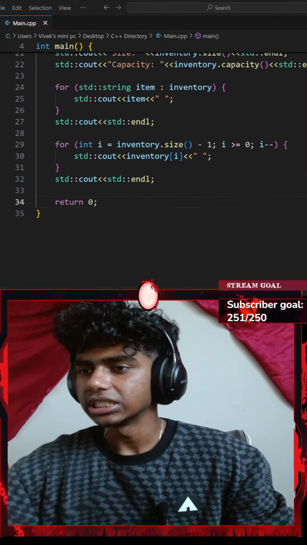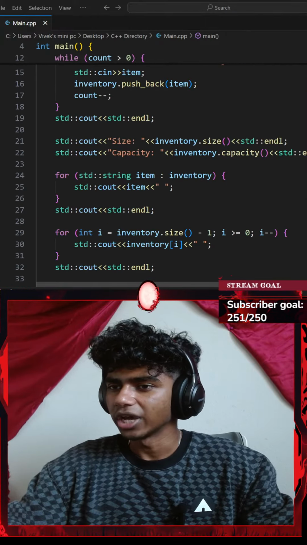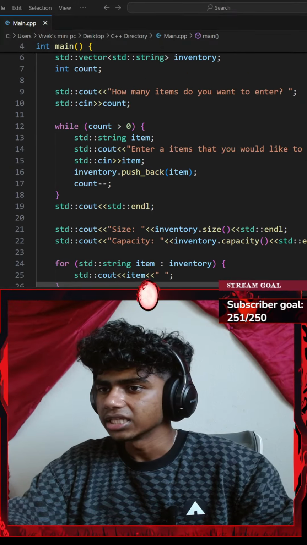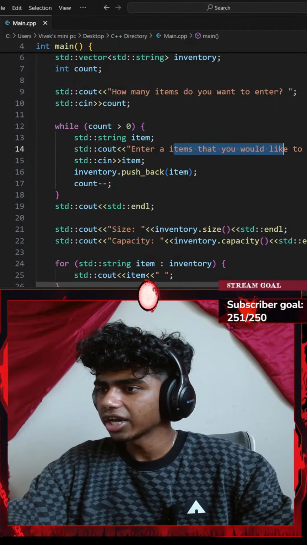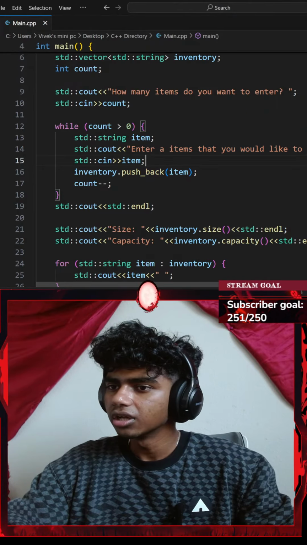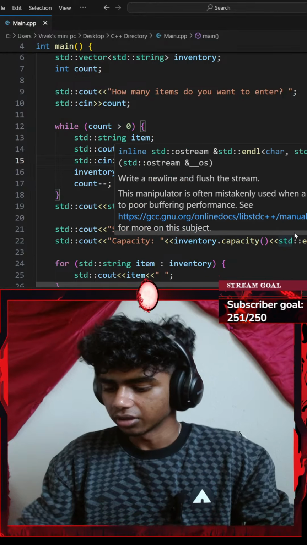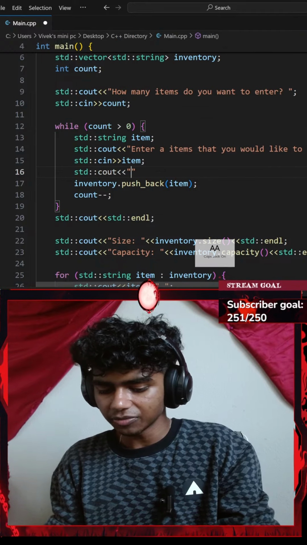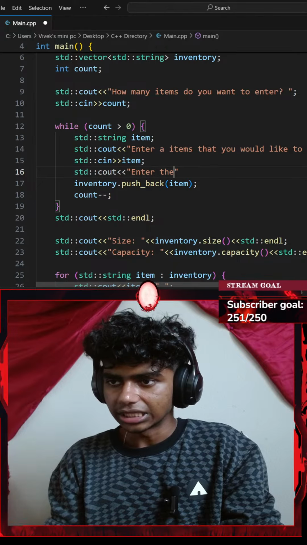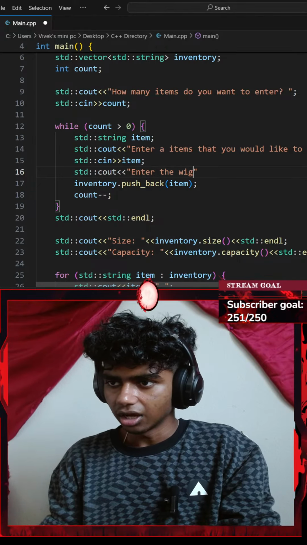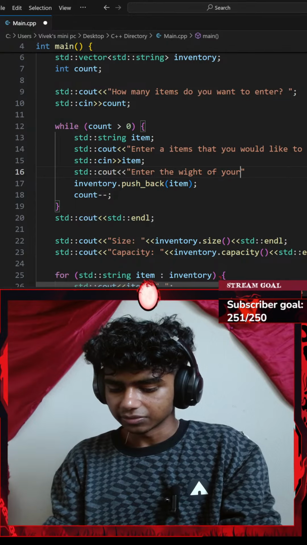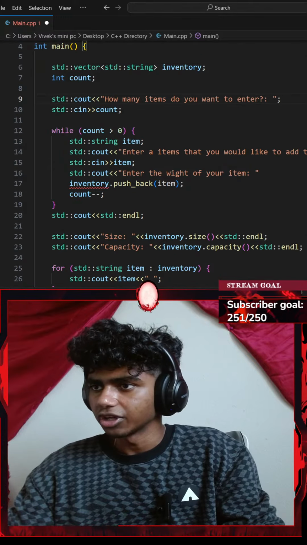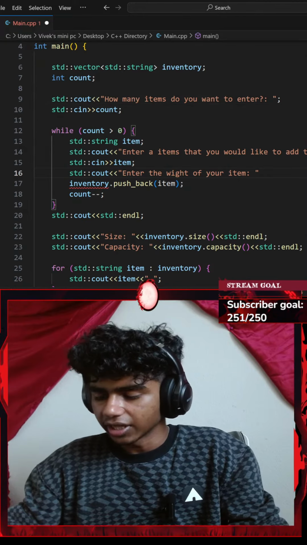So ask the user to input the weight of each item when they enter it. Since I want to add each item's weight, inside my while loop, when I say enter an item that you'd like to enter in your inventory, I could go with another standard console output with an insertion operator. This is going to be something like enter the weight of your item. Maybe I'll go with a colon here just for readability. I'll end that with a semicolon.